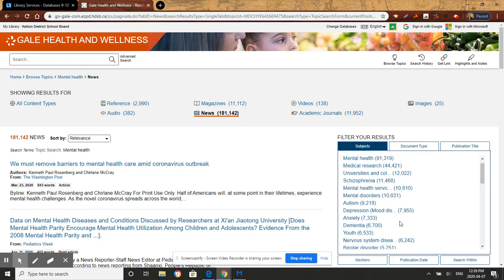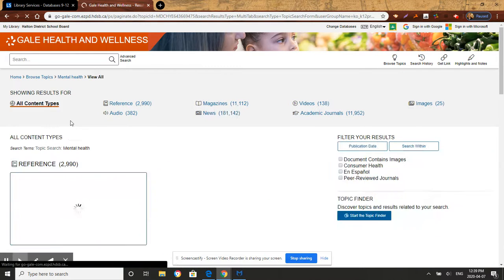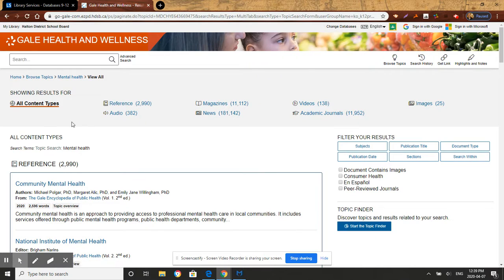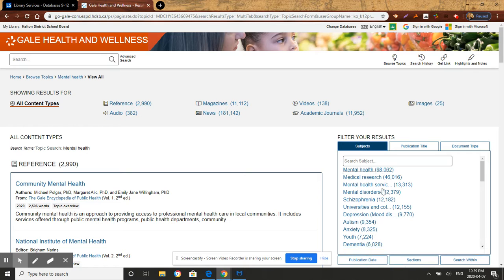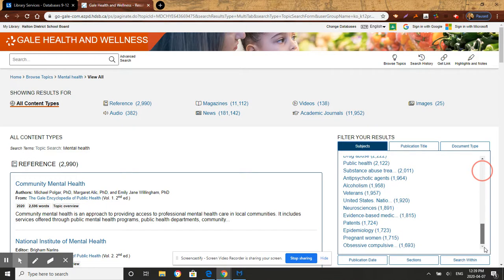So be aware that you can have a look at the subjects, and also be aware of the different types of content that you're looking at, so that you understand that each one's different. And I guess you can go to all content types here, and that will give you everything. Then if you look at your subjects under that, you should have all the subjects or subtopics listed that you can explore.